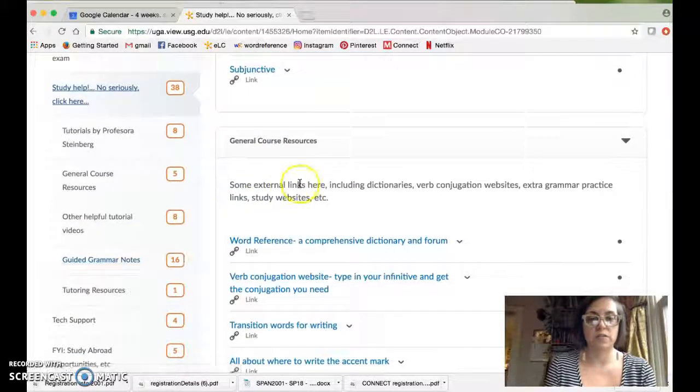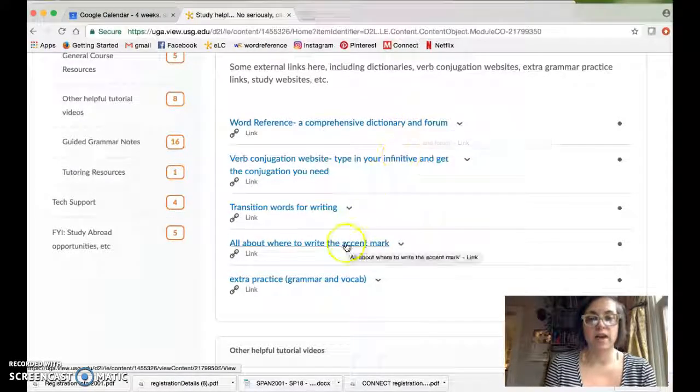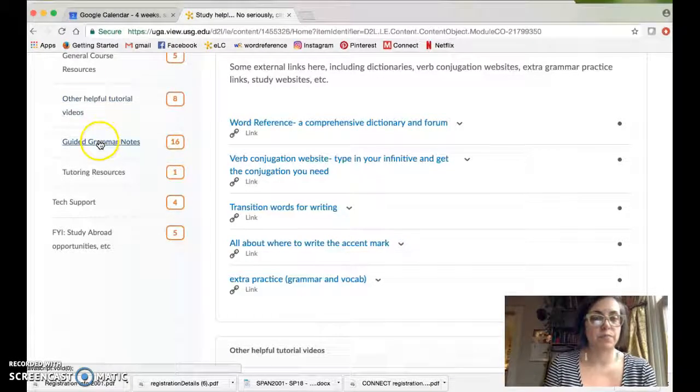There's also some general resources, things like this is a Spanish-English dictionary site, how to get accent marks on your computer, things like that. There's some grammar notes, some tutoring resources, other helpful tutorial videos that I found online, just some extra resources for you guys if you need some extra help.